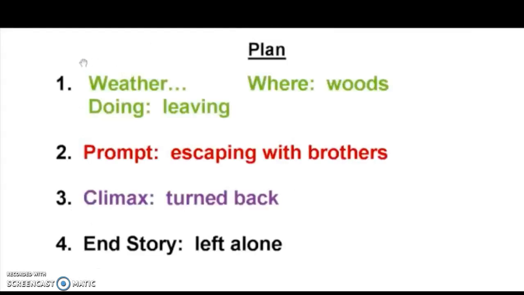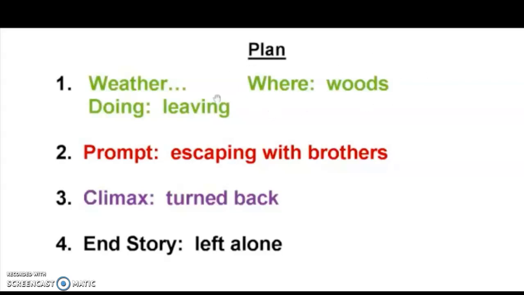It's time to fill in your plan. Next to number 1 is whether, and then where. Where do you want your story to take place? Is she going to be back at her master's house before the escape? Are you going to write about her maybe getting beaten by her master? Maybe she's working in the fields. I've written that she's in the woods. Fill in your where now.